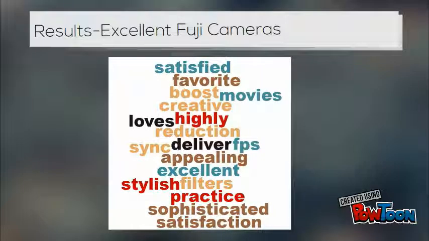We used the trained naive Bayes classifier to identify features associated with the Fuji camera models that were performing well, with an average rating greater than 4.5. These were some of the informative features identified by the classifier. Further, these were the features associated with the Fuji camera models that were performing poorly with an average rating less than 4.0. These were some of the words that customers used to describe those models.